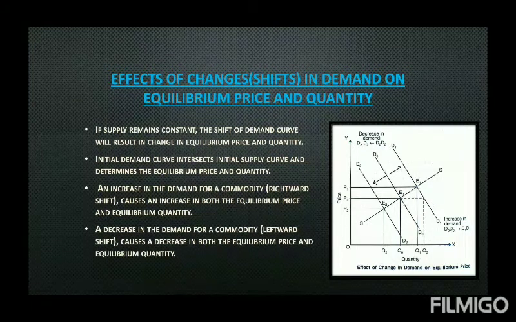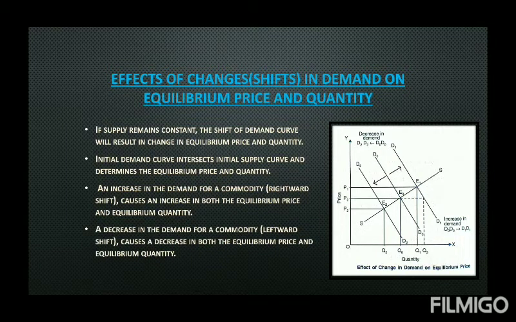And here we can see in the diagram clearly that at the new equilibrium E1, the price and the quantity both are higher than the original equilibrium. P1 and Q1 are more than P0 and Q0. So ultimately what we learned is, whenever there is an increase in demand, that means a rightward shift of the demand curve, then equilibrium price and quantity both will increase.